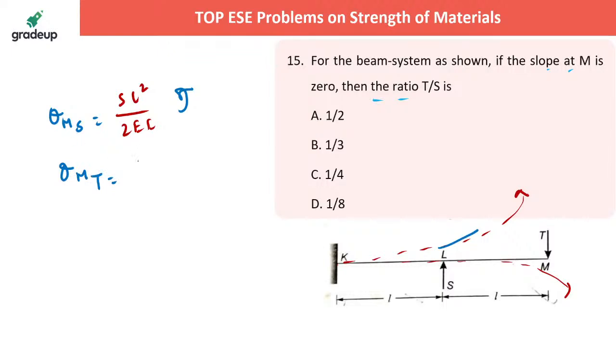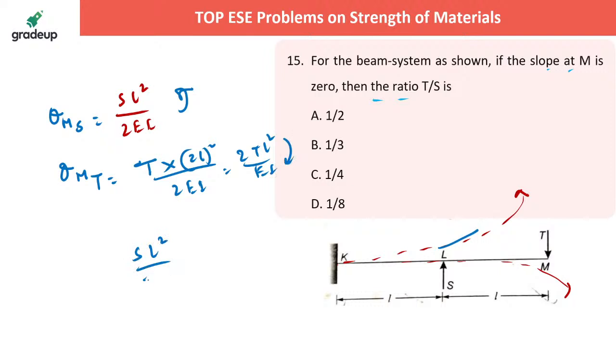That is going to be T into 2L square by 2EI, that is 2TL square by EI, ये होगा clockwise. Now both should be same, only then the total slope is 0, right?